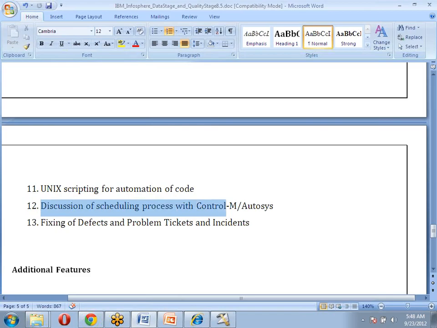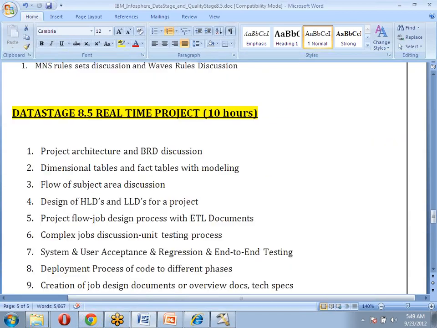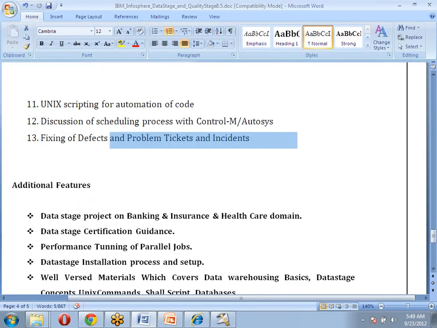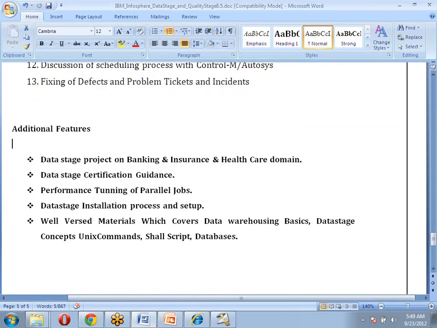And apart from that, we also want to discuss a little bit of overview about some third-party tools like AutoSys, what AutoSys is, and this defect center. This is the overview we are going to provide in the project. Next, when discussing any project, it depends on everyone's requirement. I have a lot of experience in 3 domains, majorly banking, insurance, and healthcare. Whichever domain you want to discuss, we can start the project with that.